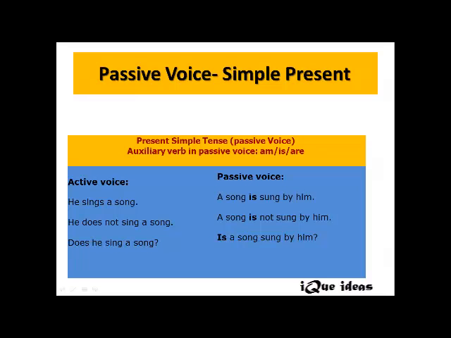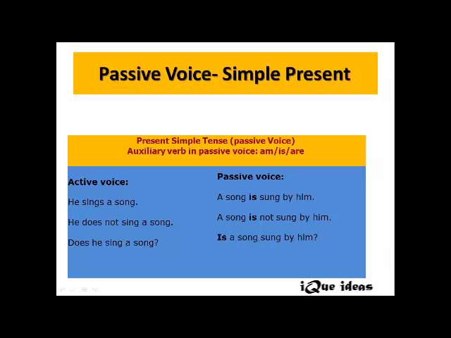Now let's look at changing a sentence from AV to PV in simple present. That means we are changing a sentence from active voice to passive voice using the tense simple present. The formula has been given here, showing the auxiliary verbs or helping verbs that are used in passive voice. Right. Let's look at the first one here. In active voice, he sings a song.